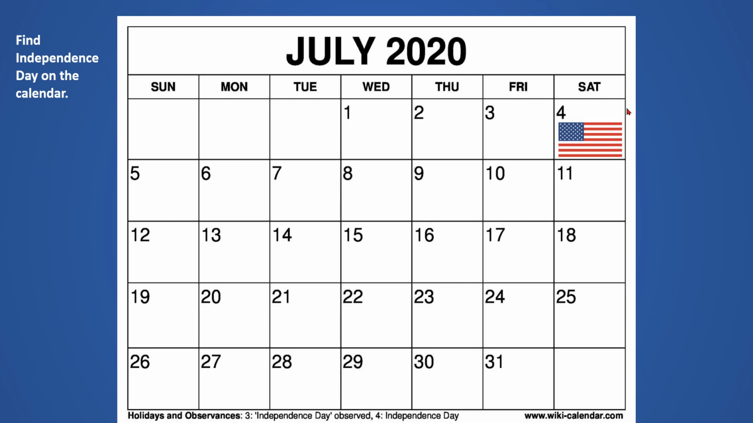Of course, it's on July 4th. It is the first Saturday this year in July. Sometimes the 4th of July lands on a different day of the week. This year in 2020, it lands on a Saturday. So July 4th, 2020 is on Saturday.